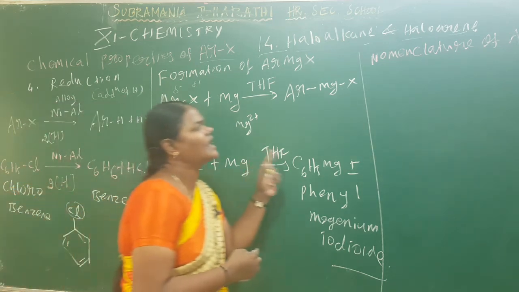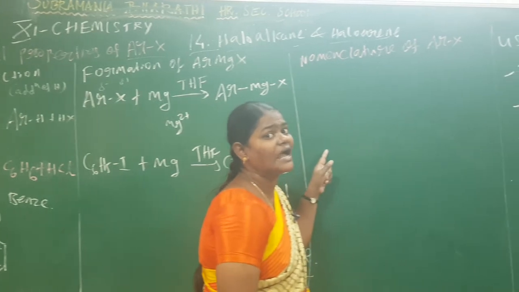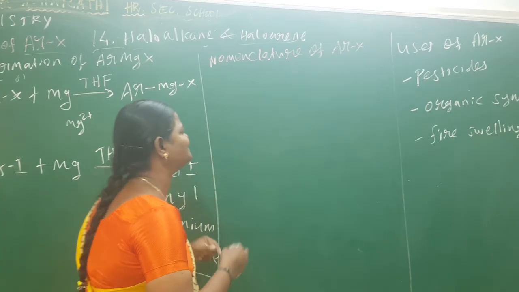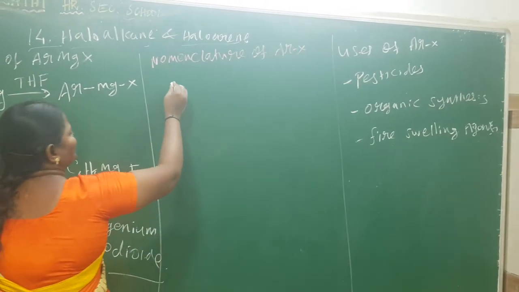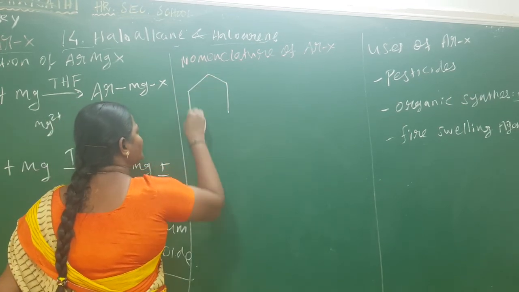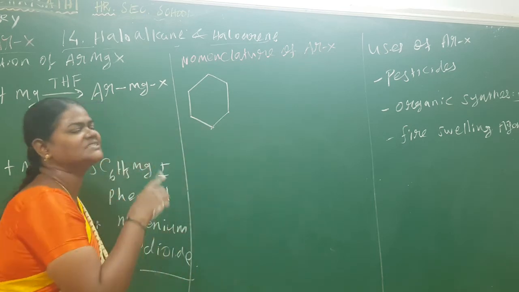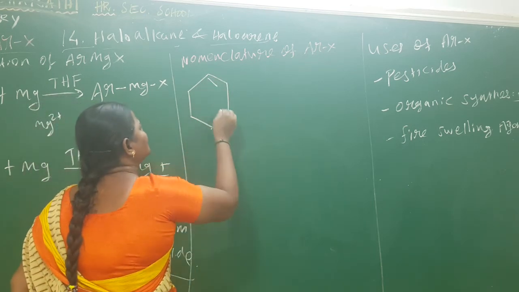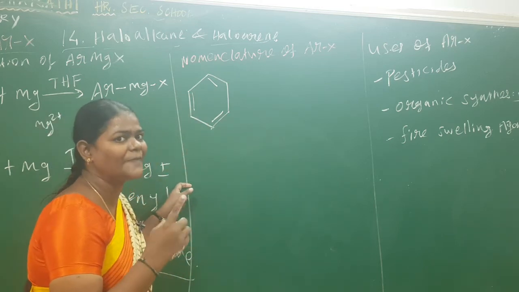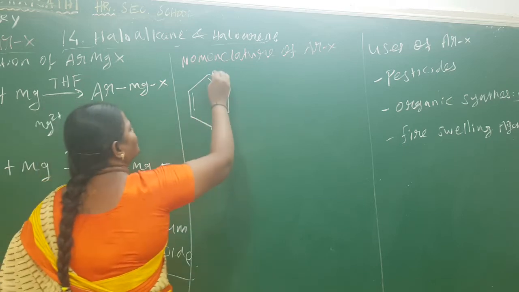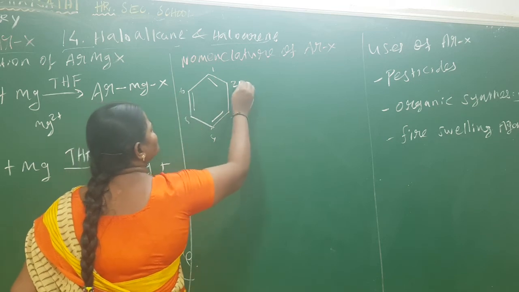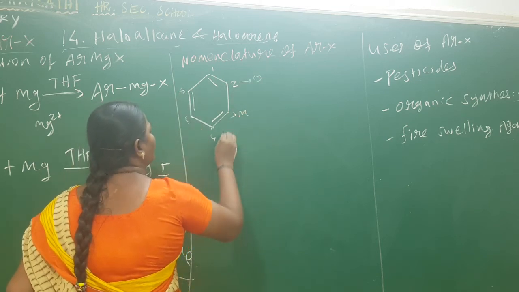Next we can see the nomenclature of aromatic halogen compounds. This aromatic halogen group is very important. Let us see the first example of nomenclature. You have this 6-member ring, 1, 2, 3, 4, 5. This 6-member ring has alternating double bonds, and these double bonds have delocalized pi electrons. The numbering of the carbon is 1, 2, 3, 4, 5, 6. Already you know this is the ortho position, meta position and para position.